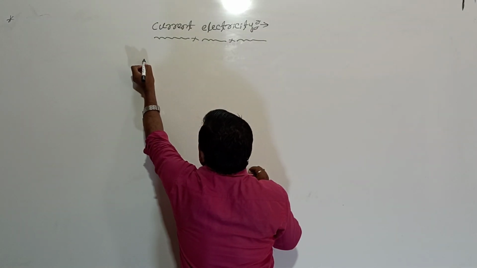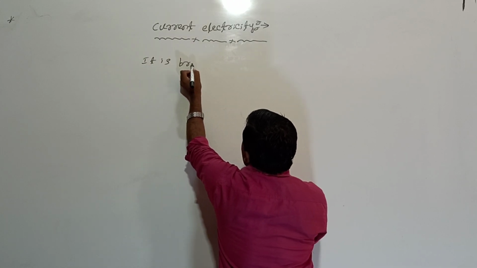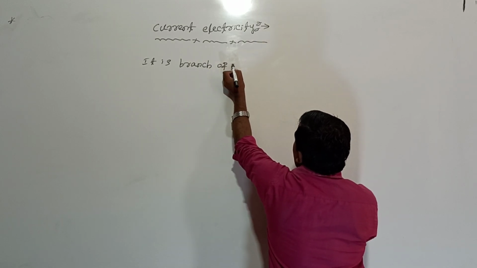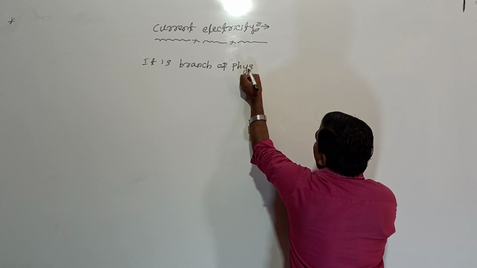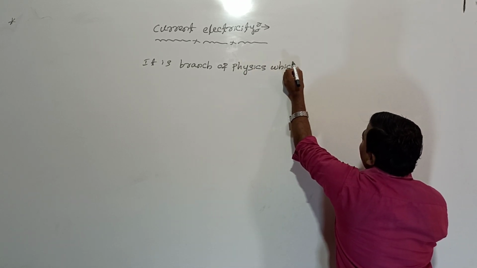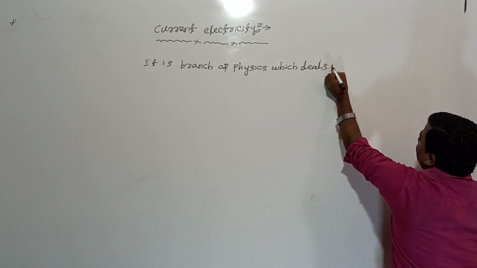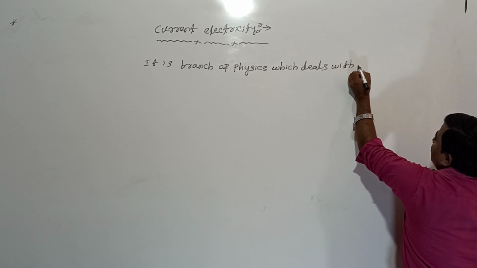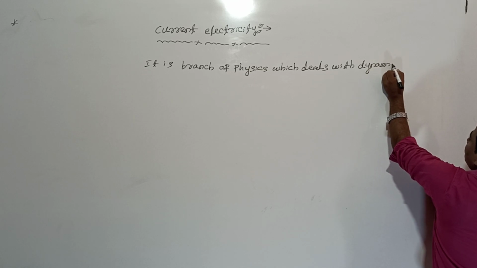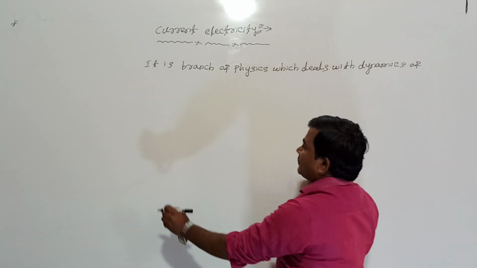Current electricity is a branch of physics. It is the branch of physics which deals with dynamics of charges.